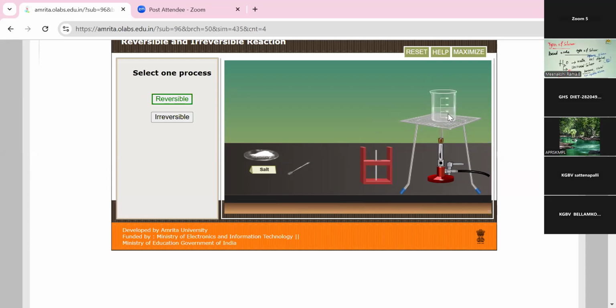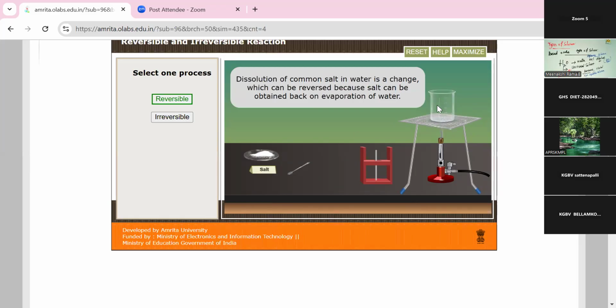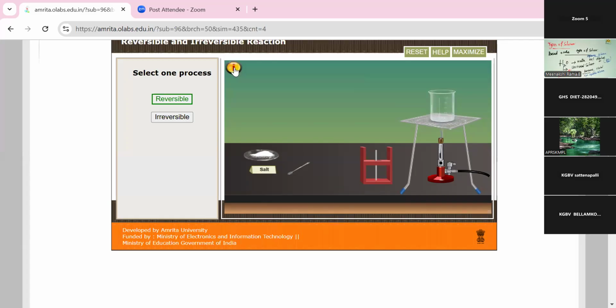What is a reversible reaction? When I heat this beaker, the water is evaporating here. The salt content is settled under the beaker. So this is an example of a reversible reaction, because once again we got the salt back.